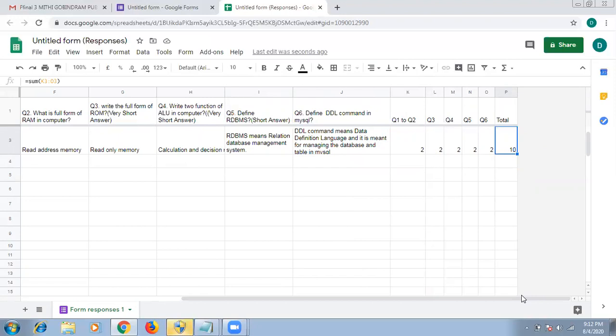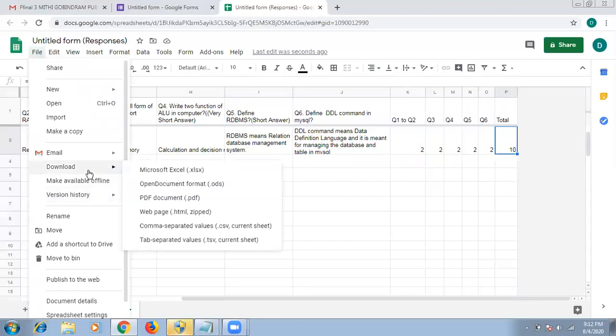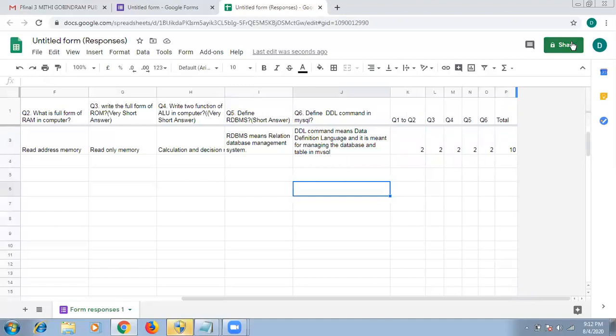So this process we have to repeat for all the students who have appeared for the examination, and we have to calculate the marks like this. After calculating, we can download using the Download option. We can download it, and we can share this sheet also, and you can do other operations also.